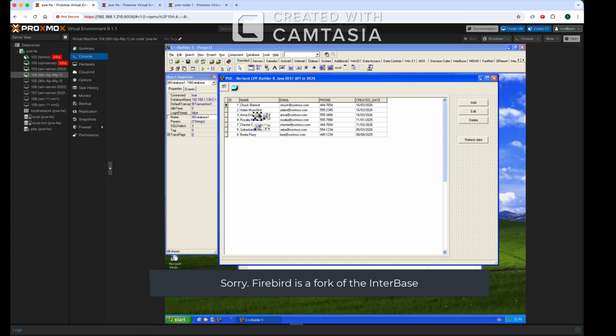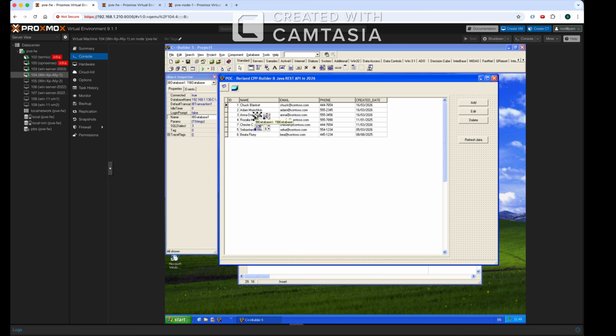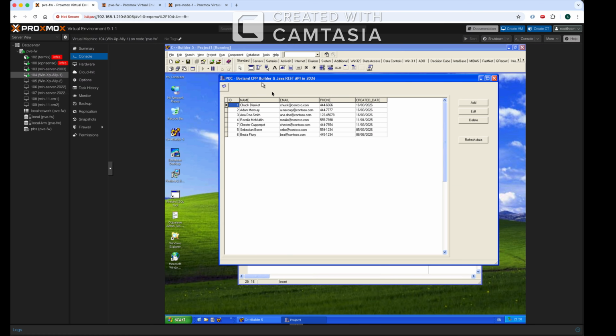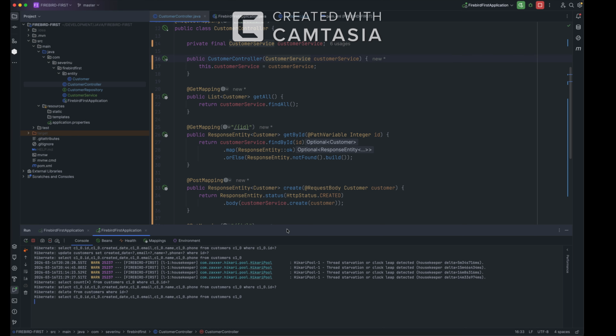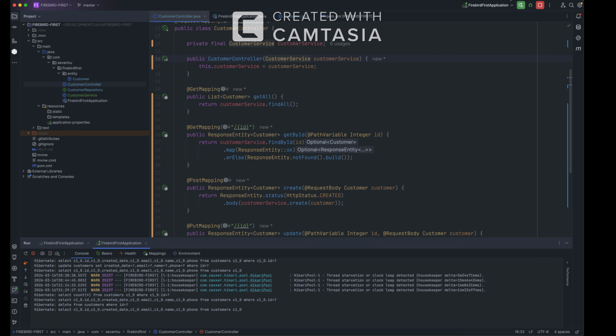So now it's Firebird. I have a Firebird DB on that server, and I'm connecting through that kind of URL. This is the IP of my server and the path to the DB. So yeah, this one is running. I can run the app. I can show you. So I'm reading some records. That is the customers table in the DB, and also here I have IntelliJ and that Java API that I just mentioned.